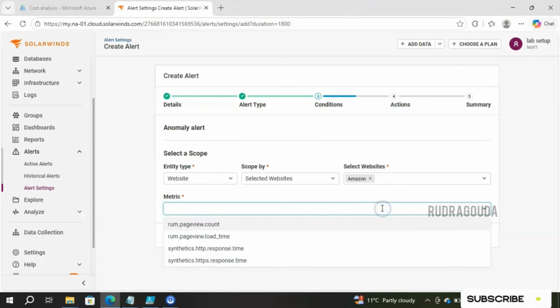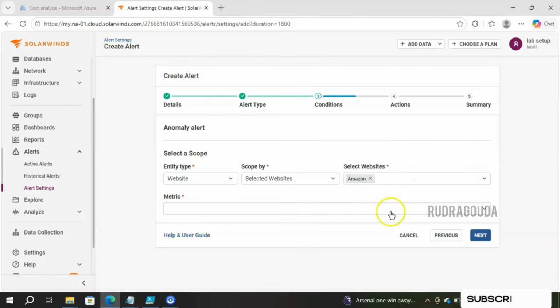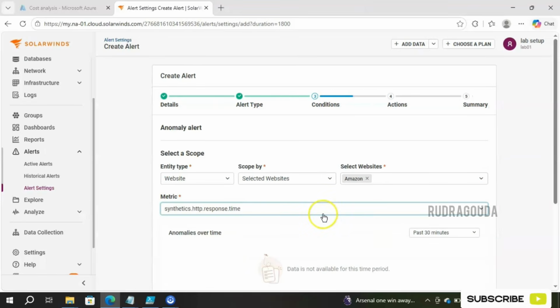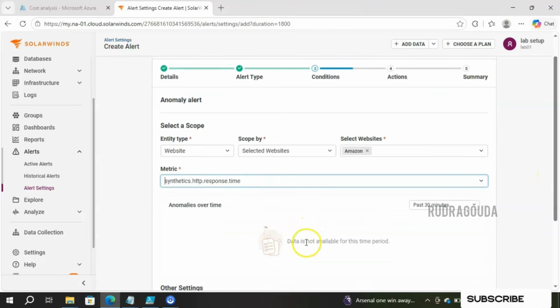Okay, so now they want only a metric, right? This time I'll select a different metric. I will go ahead and use the HTTP response time. Last time I took availability. If the Amazon website response time varies over the weekends and during the weekdays, that threshold value will be set up automatically for us by SolarWinds itself, and you will get information about the anomalies over time. For now we will not get that information because we are only configuring right now, so SolarWinds will take some time to detect these things, right?